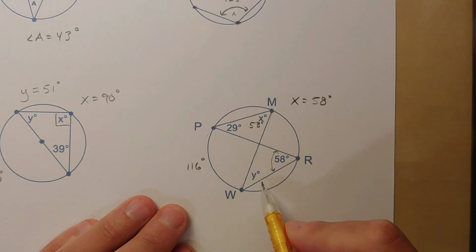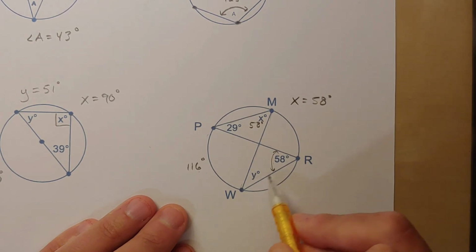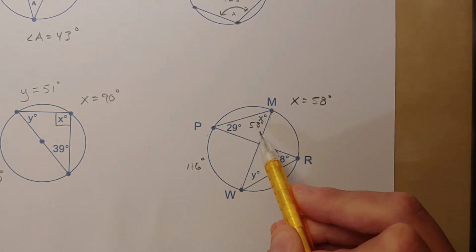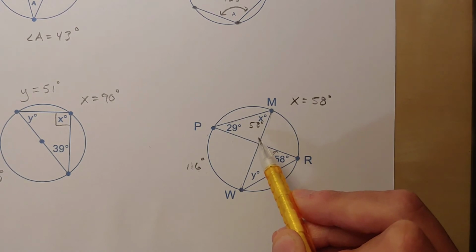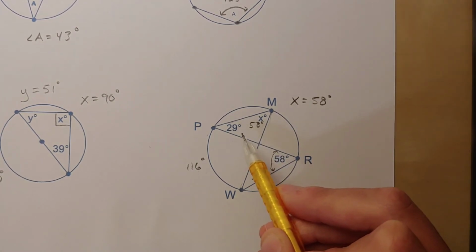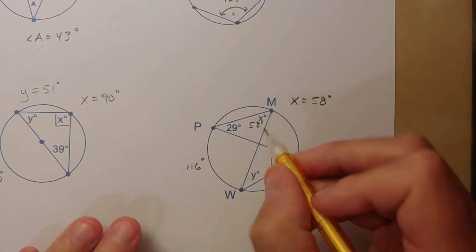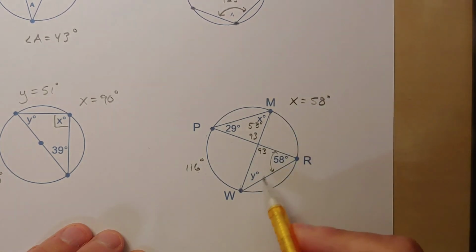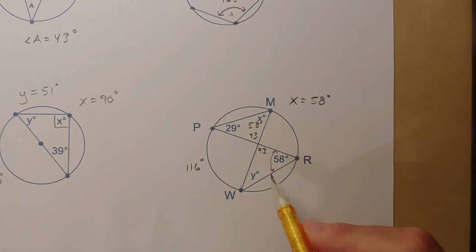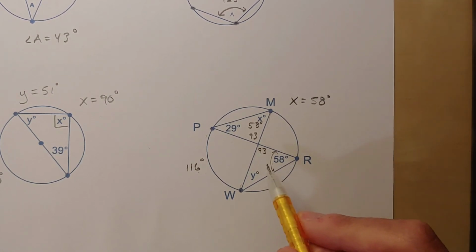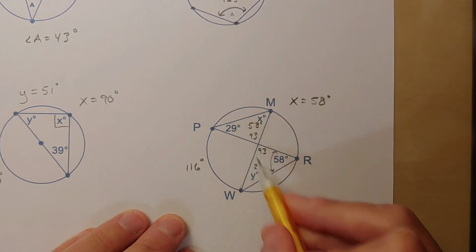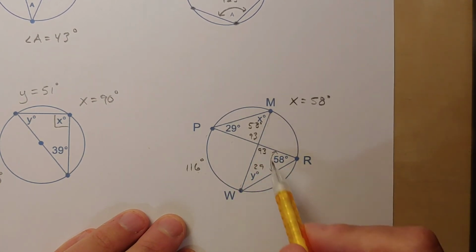The last thing I need to do is solve for y. I'm actually going to use triangle properties to do this, right? So now just focusing on this little triangle I have right here, I can fill in this third missing angle, right? So I know that I can take 180, I can subtract 29, I can subtract 58, and we'll get 93 degrees right here. This is a vertical angle, so it's also 93 degrees. And look, now I can solve for y. Now I'm taking 180 and subtracting 93 and subtracting 58, and we get y, which is 29. Same three angles here, same three angles here. These two triangles would actually be similar triangles.